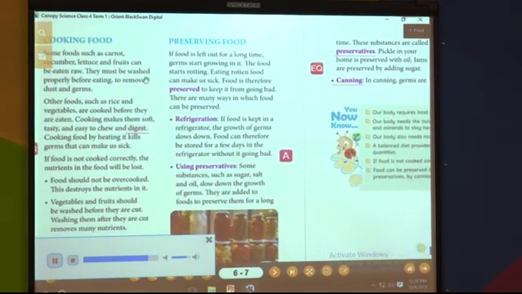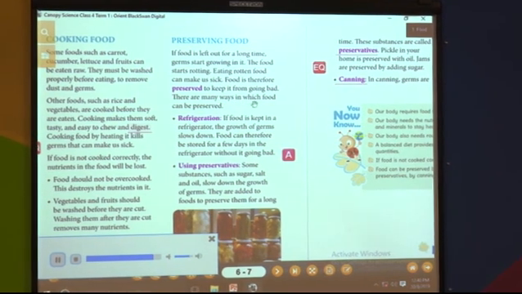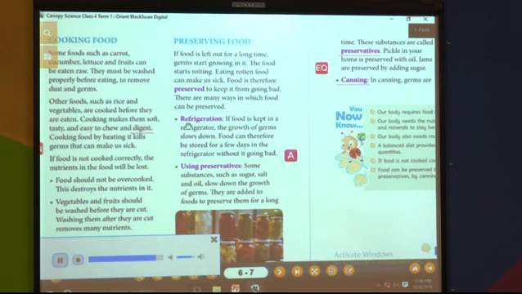Preserving food. If food is left out for a long time, germs start growing in it. The food starts rotting. Eating rotten food can make us sick. Food is therefore preserved to keep it from going bad. There are many ways in which food can be preserved. Refrigeration. If food is kept in a refrigerator, the growth of germs slows down. Food can therefore be stored for a few days in the refrigerator without going bad.